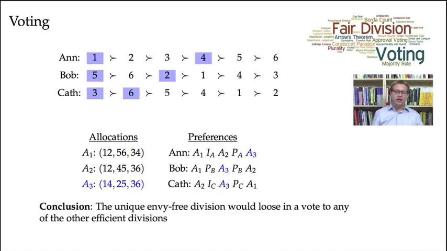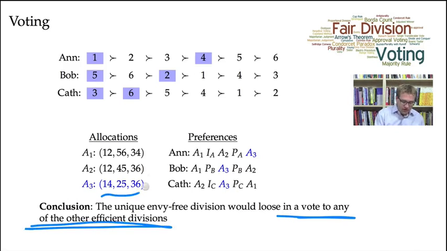The conclusion is the unique envy-free division would lose in a vote to any of the other efficient divisions. So if the 3 individuals got together and they needed to vote over these allocations, no voting method would actually select the envy-free allocation. But this just shows that voting may not be a good method to identify the envy-free allocation.